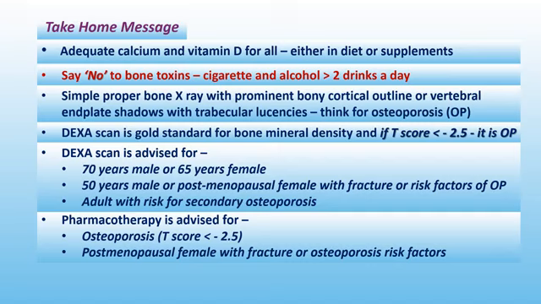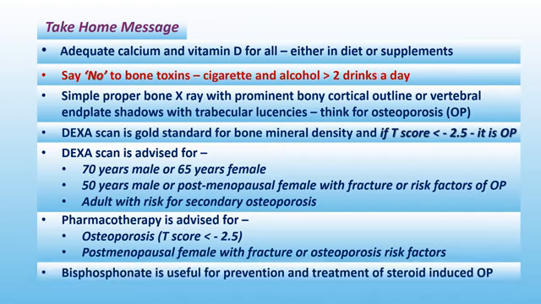Pharmacotherapy is reserved for: number 1, osteoporosis, that is T-score less than minus 2.5. Number 2, postmenopausal female with fracture or risk factors for osteoporosis. Bisphosphonate is useful for prevention and treatment of steroid-induced osteoporosis. Thank you to all.